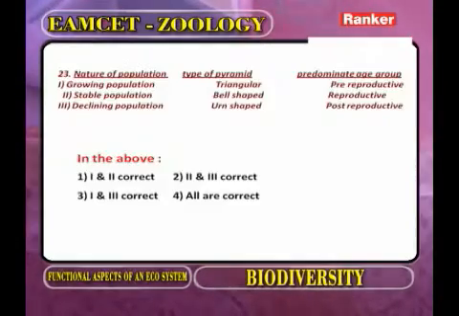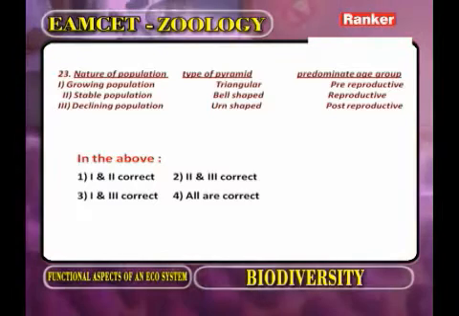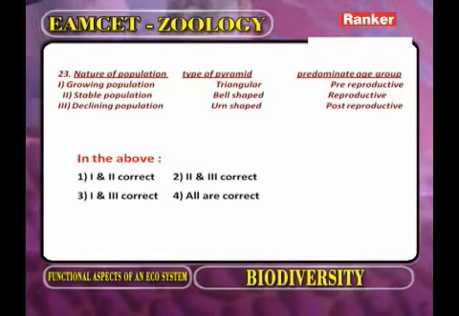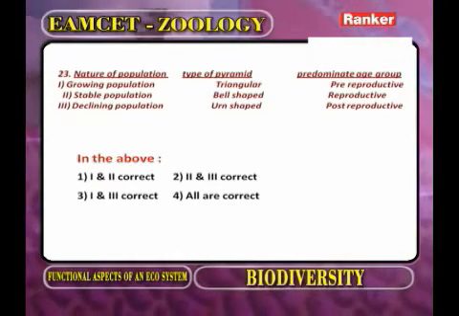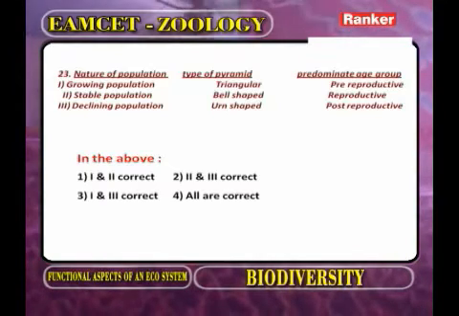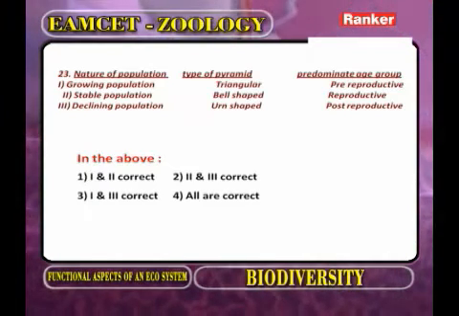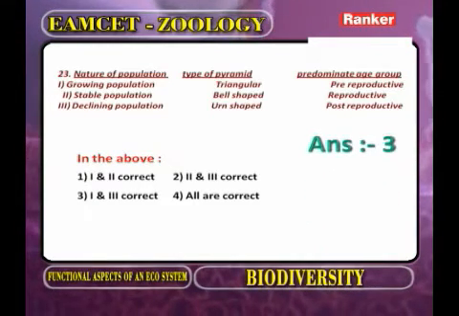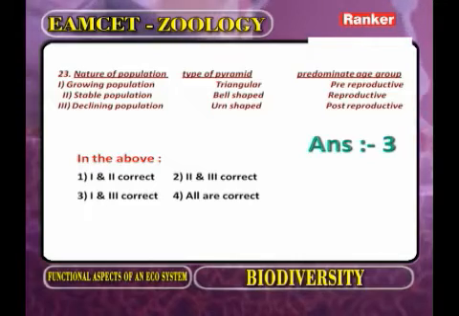Third one, declining population. What is the shape of the pyramid? Urn. And what is the predominant group? That is the post-reproductive. So first option, second option correct. Now what is the correct answer for this question? The third one. Now we go for the next question.